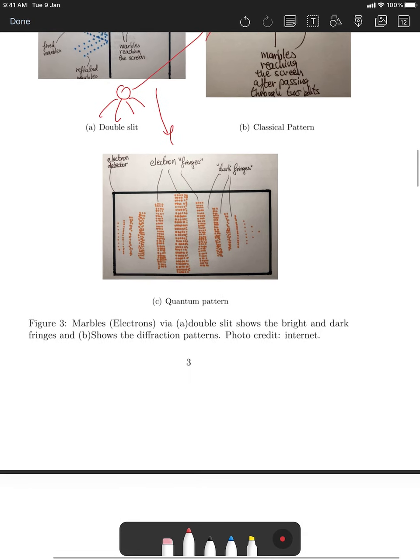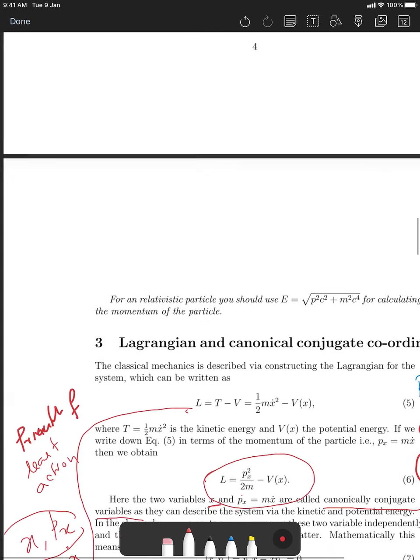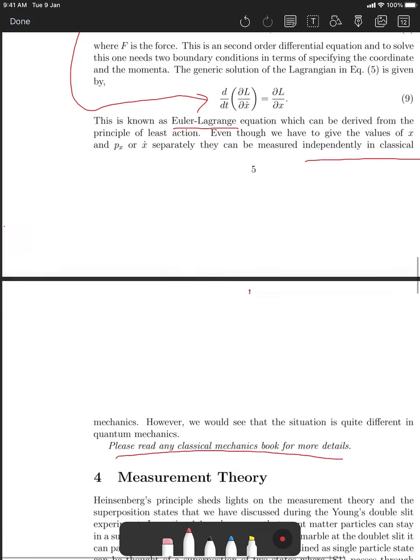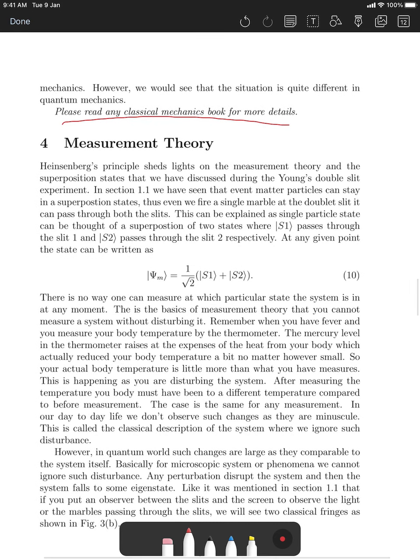So observation is basically some kind of measurement, and this tells you that when you try to measure something, you are disturbing the system. In principle, I'll try to explain mathematically. This is what I wrote here. The probability of the electron going through slit number 1 or slit number 2 can be expressed in an expression like this. If you do not put the observer there, the electron is either going through slit 1 or slit 2. Even if you are bombarding with a single electron, it is still valid because you see the interference fringes.